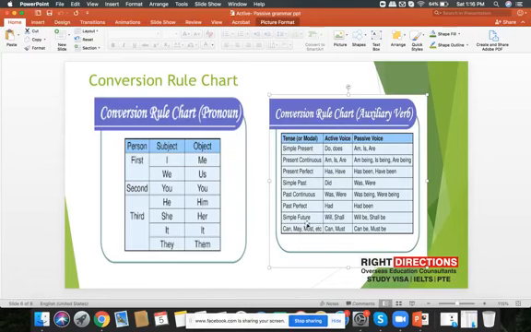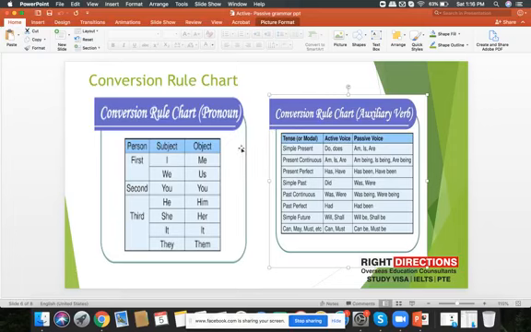And now simple future tense: will would be changed into will be. Shall would be changed into shall be. Here are a few modals or helping verbs that are also changed while framing passive sentences from active ones. Can, must, could, would would be changed into can be, must be, could be, would be, should be, shall be, or whatsoever. So I guess these conversion rule charts are quite clear to you.